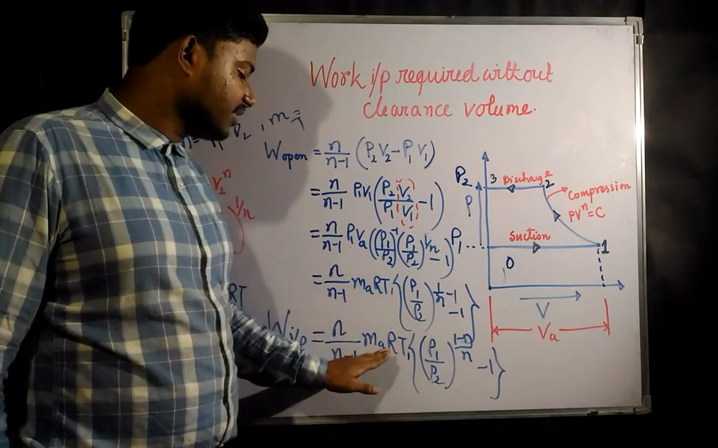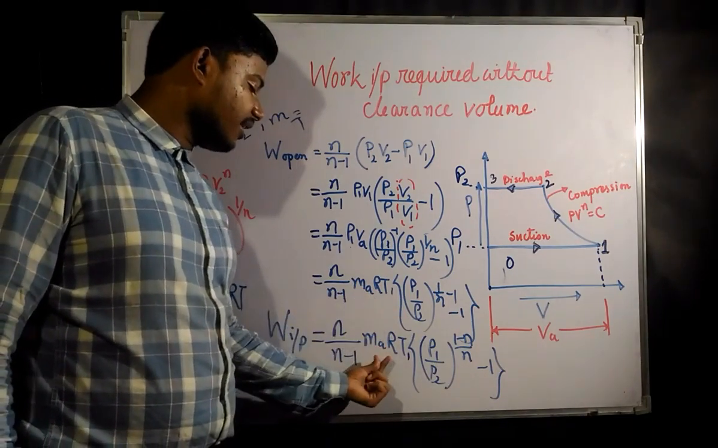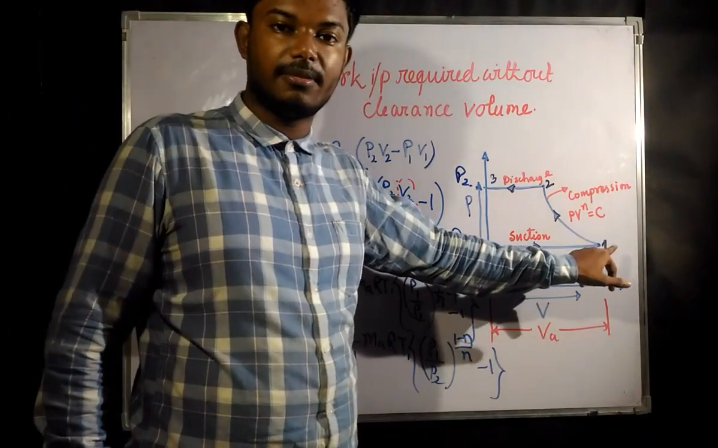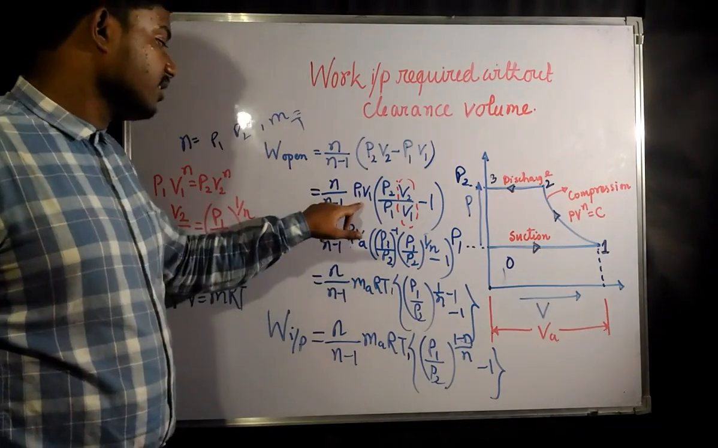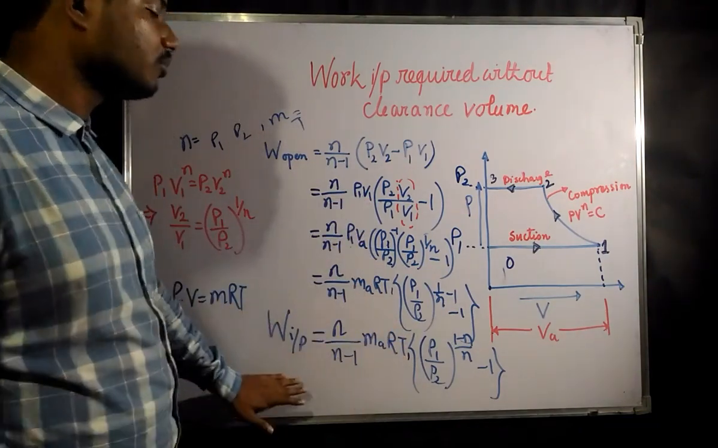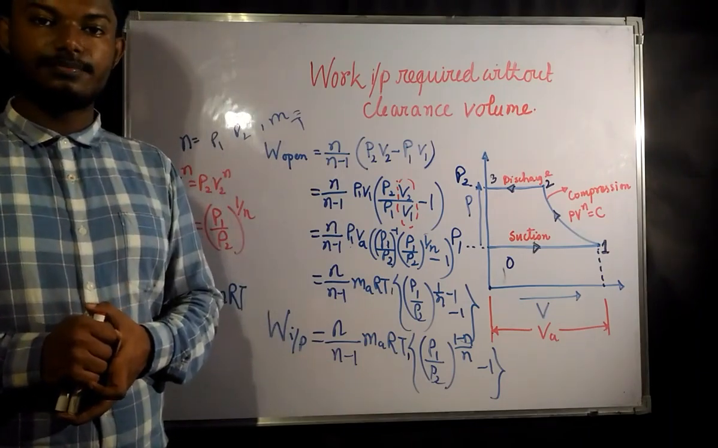R is there, T1 is there. So you can write in place of this R, MA into R into T1. T1 is the temperature at this point. Since we are taking the pressure and volume at point 1, this would be the formula for work input for a compressor without the clearance volume.